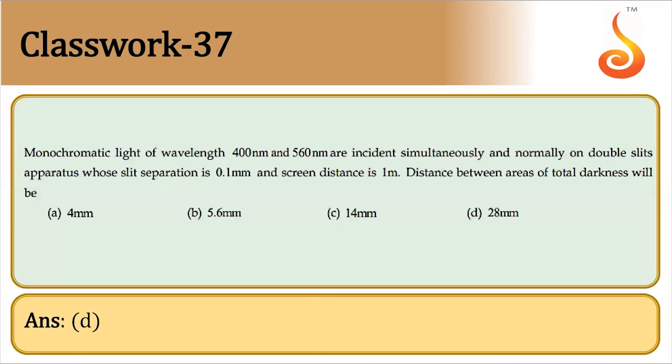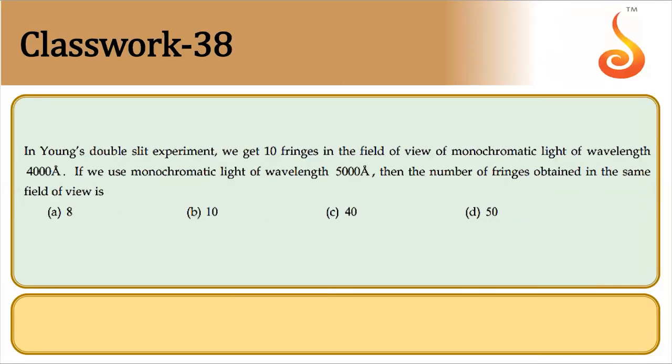Move on to next. In Young's double slit experiment, we get 10 fringes in the field of view of monochromatic light of wavelength 4000 angstrom.